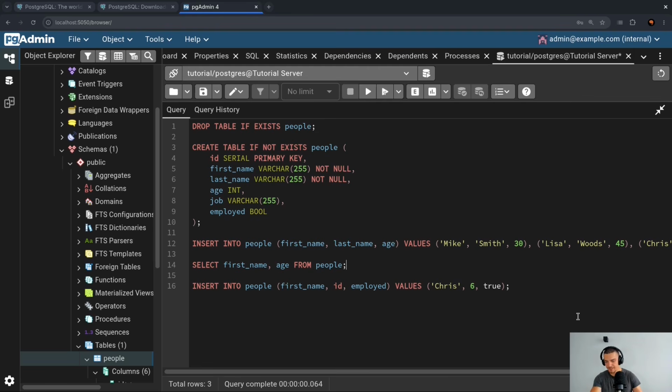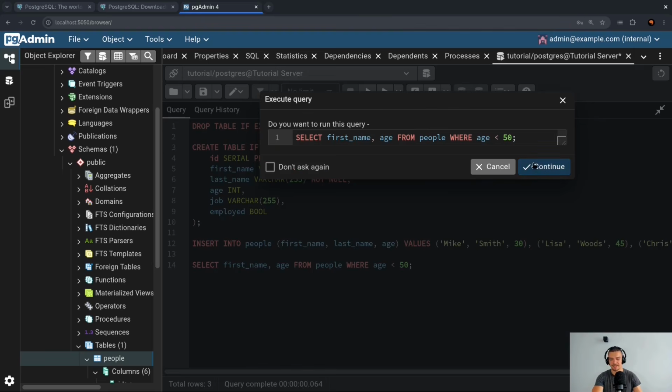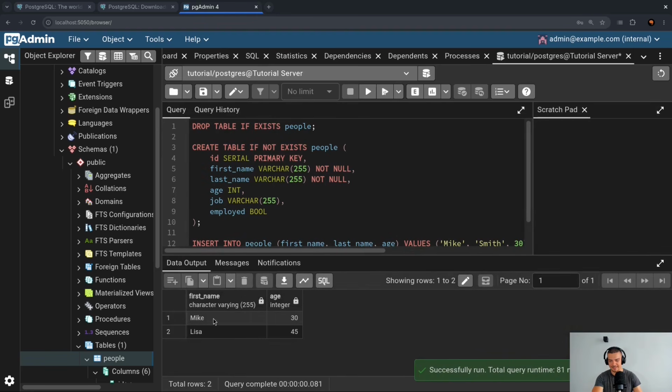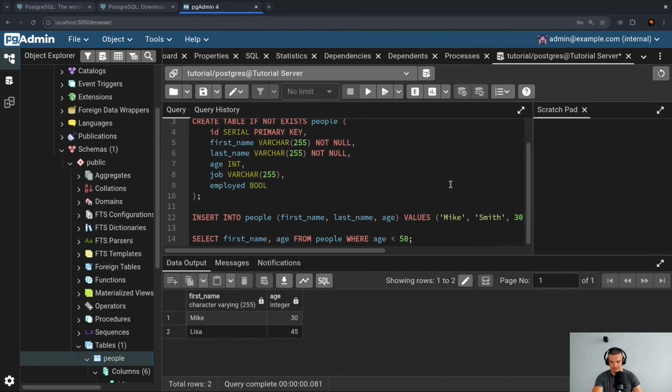Now the question is, how can I get, for example, all the people older, or let's say younger than 50? Now, in this case, all I have to do is take the select statement I already have, and attach a where statement. So select first name, age from people, where, and now I can type a condition. I can say that the age has to be less than 50. So I write this like this, and I use a semicolon to run this statement, and as a result, I get only Mike and Lisa. I can also say has to be greater than 50. In this case, I would only get Chris.